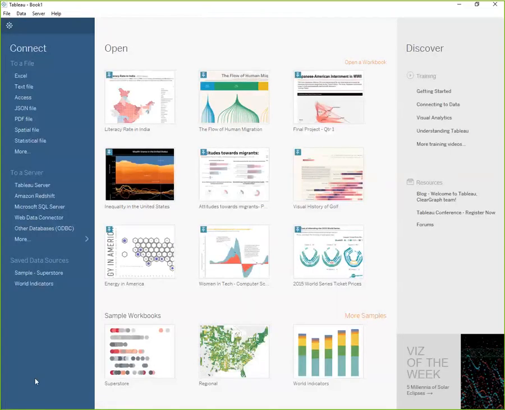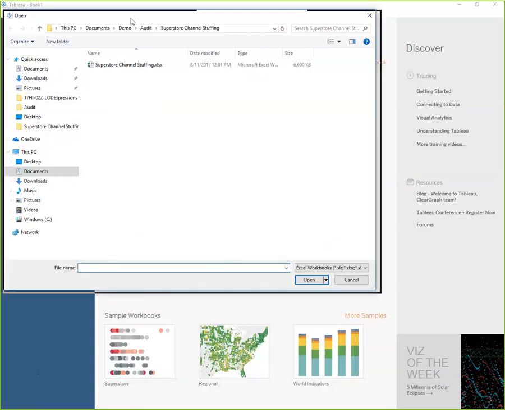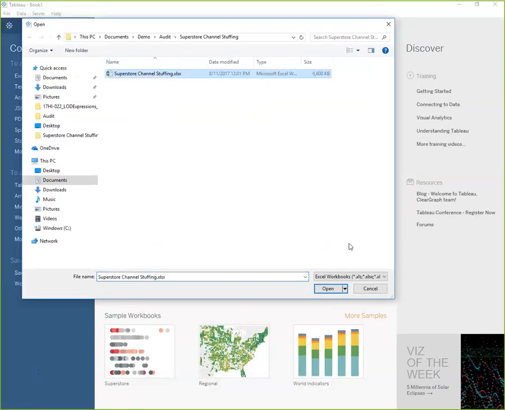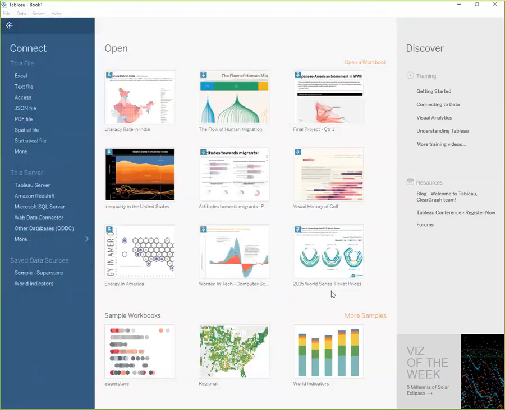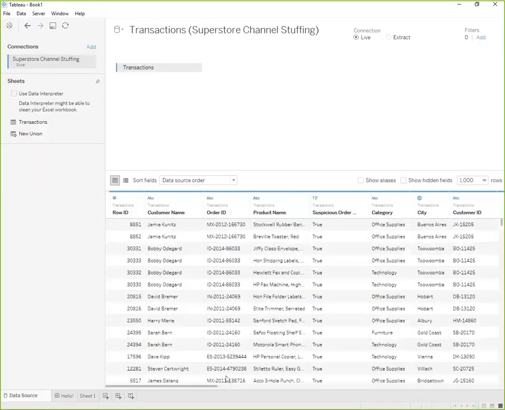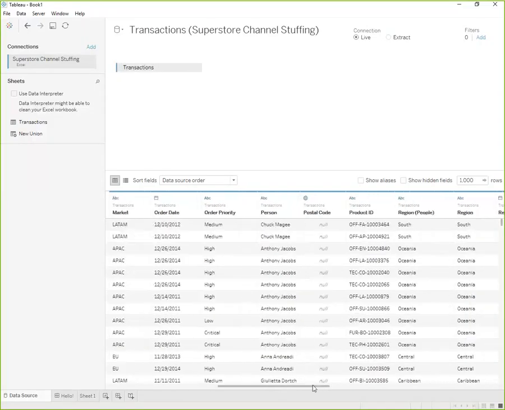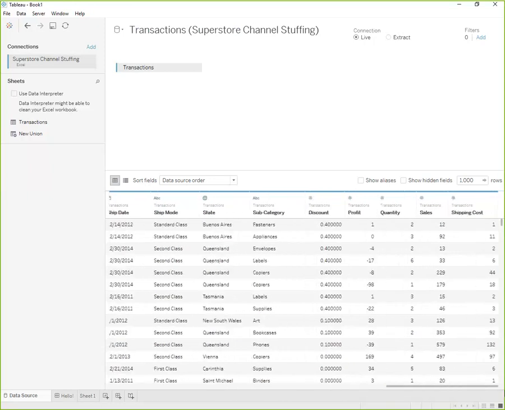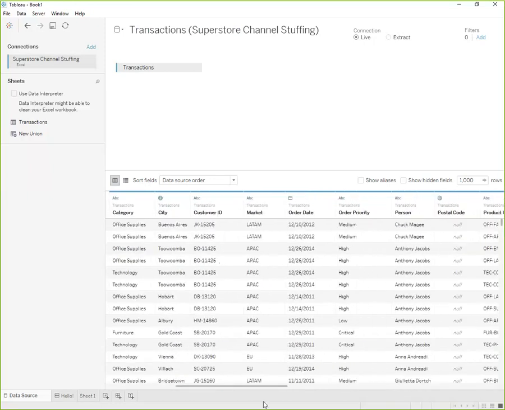Now, first thing I'll do is connect to the data source that sales management and compensation have sent over to me. Thankfully, they sent me a nice, clean Excel file. So once I connect to that and review it, I can make sure I have all the fields that I need. All right, looks good.